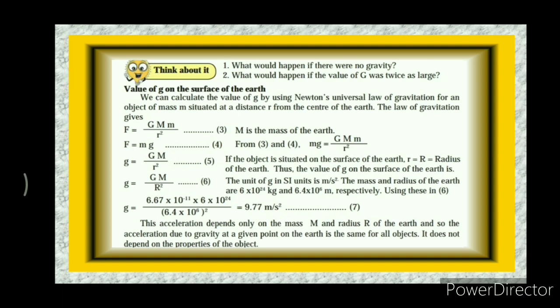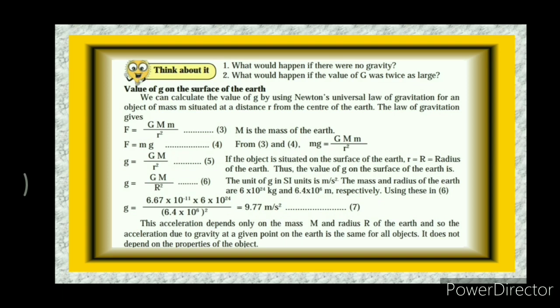If the object is situated on the surface of the Earth, r is equal to R, the radius of the Earth. Thus, the value of g on the surface of the Earth is g is equal to G M upon R square. The unit of g in SI unit is meter per second square.